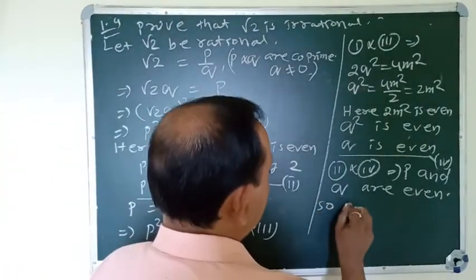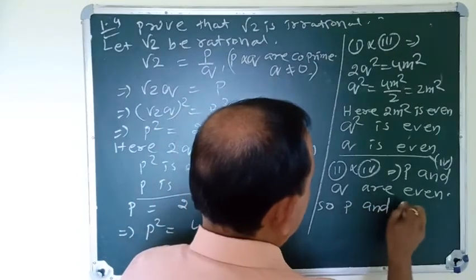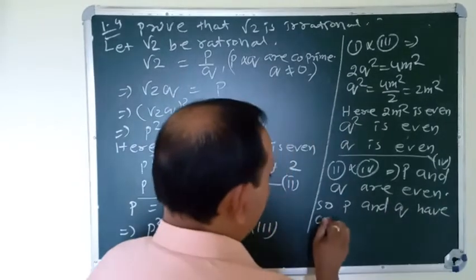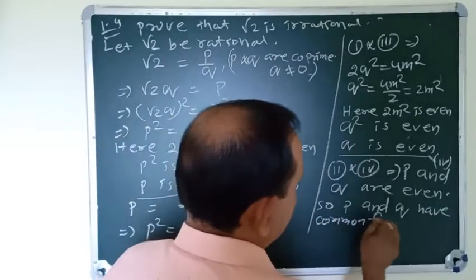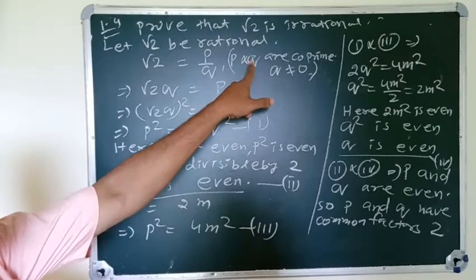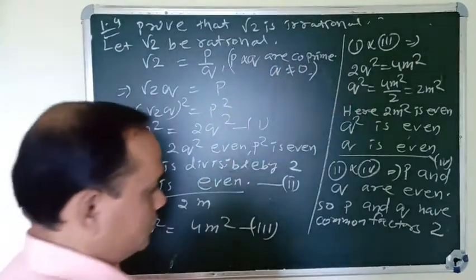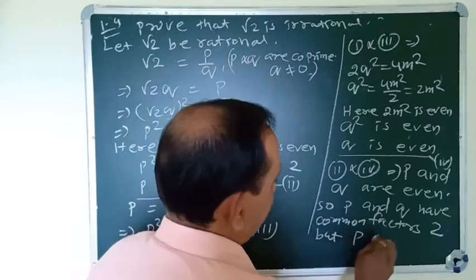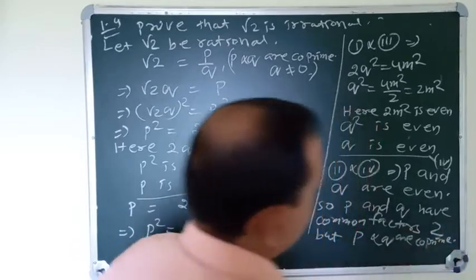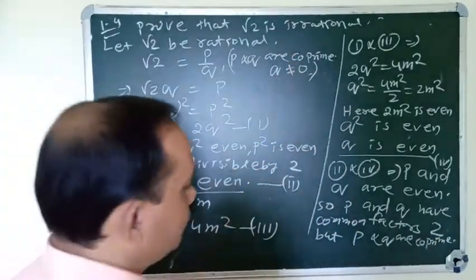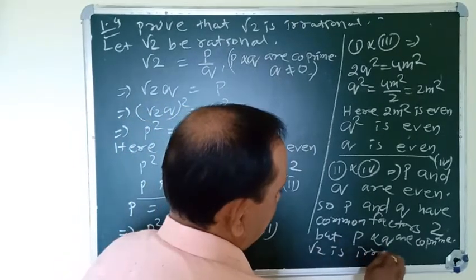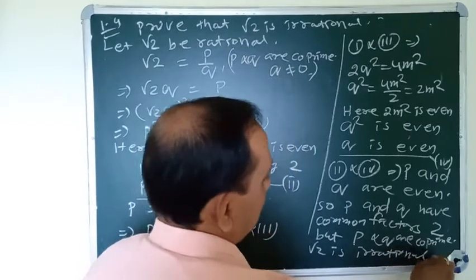So p and q have a common factor 2. But we know that p and q are co-prime. That contradicts the statement. So by the method of contradiction, root 2 is irrational.